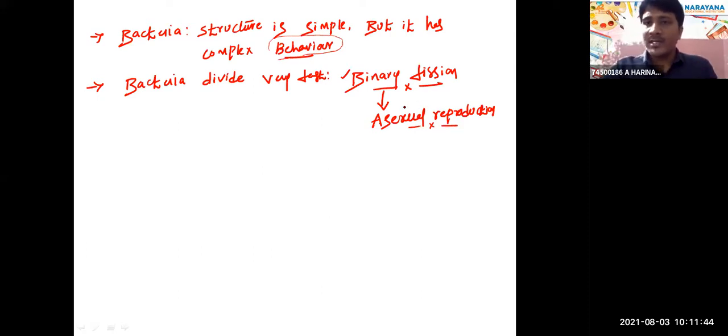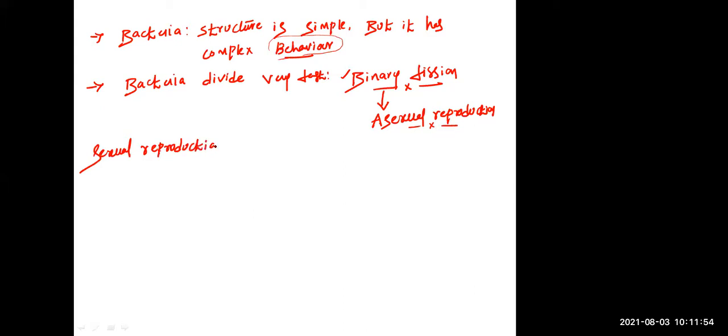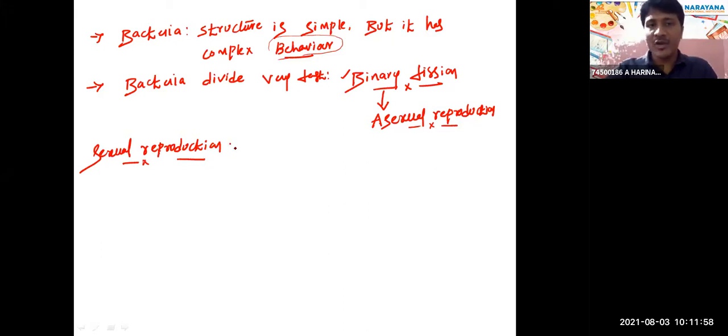What about sexual reproduction in bacteria? Sexual reproduction is very, very important. It is the transfer of genetic material between two bacteria. So sexual reproduction involves transfer of DNA from one bacterium to another bacterium.